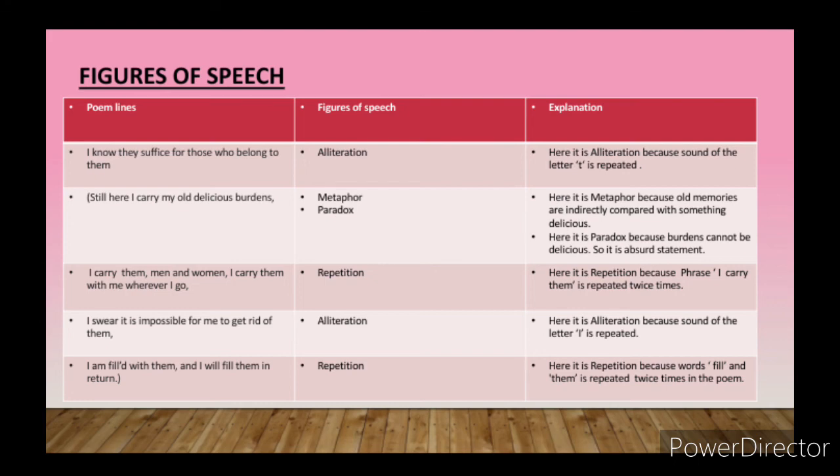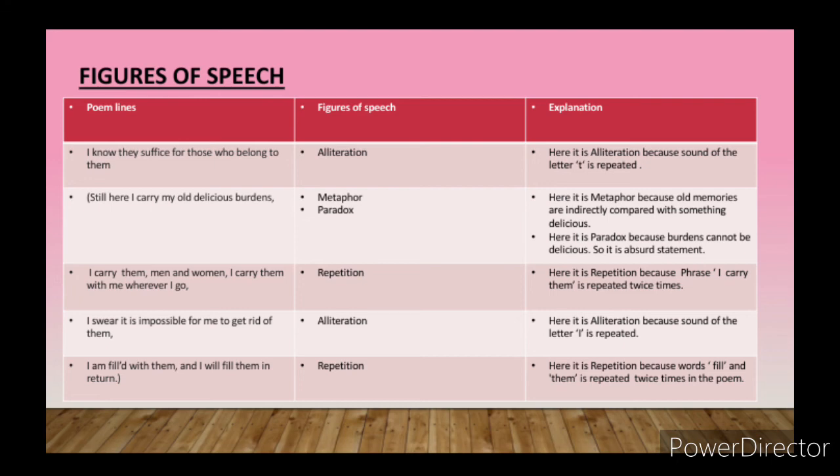old memories of the human being, of we individuals, are indirectly compared with delicious. Students, right now also, if you are sitting at one place and you remember your 10th standard, so many friends were there, or wherever you went with your family, or a family trip that you attended, you all remember, and one smile just comes on your face unknowingly. Yes, unknowingly, not able to understand, but when you remember those days of your life, you just have one smile on your face. That is the old delicious memories.